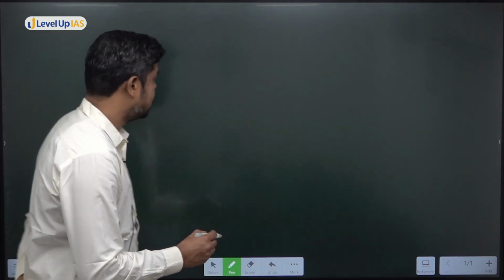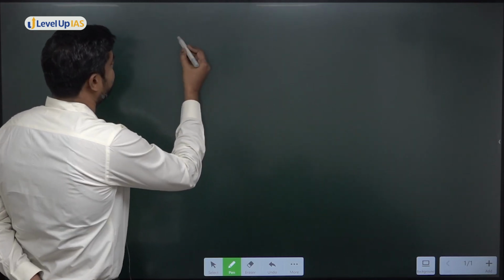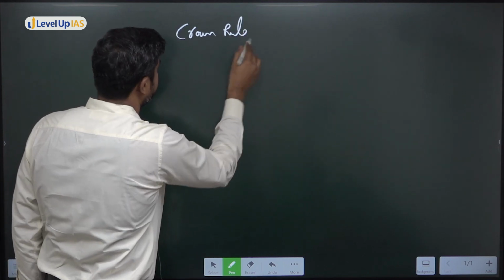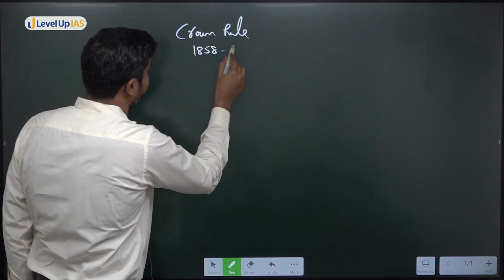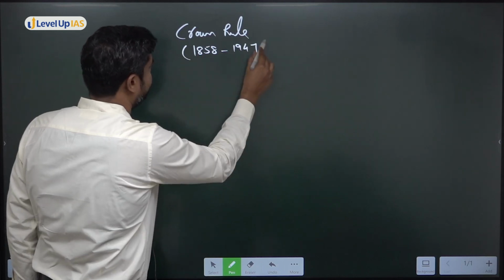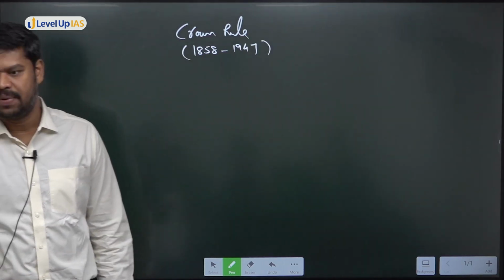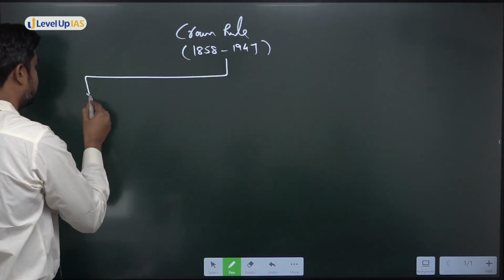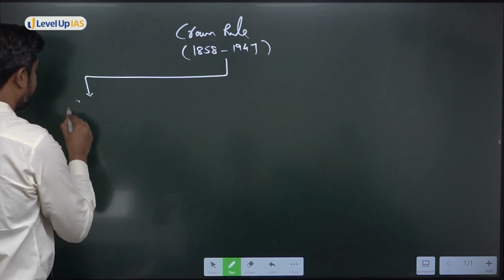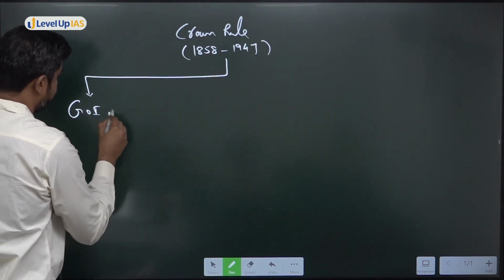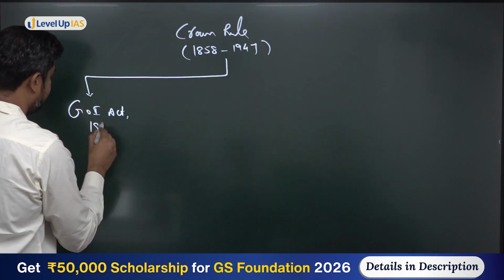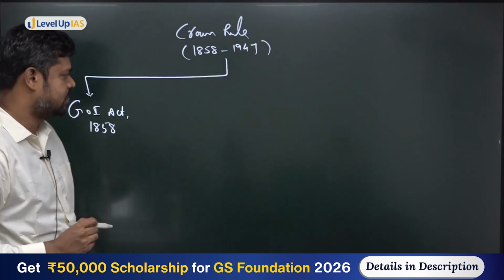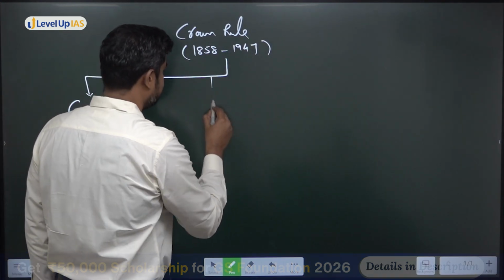So now let us try to understand the Crown Rule. Okay, so what is the era of the Crown Rule? 1858 till 1947, till the Indian Independence Act. So this is what the Crown Rule is. Let me majorly divide this Crown Rule into different things. First is the Government of India Act 1858. That's the first act, which is also called the Act of Good Governance. I'll discuss all those things. Then the next major change is the Indian Councils Act.